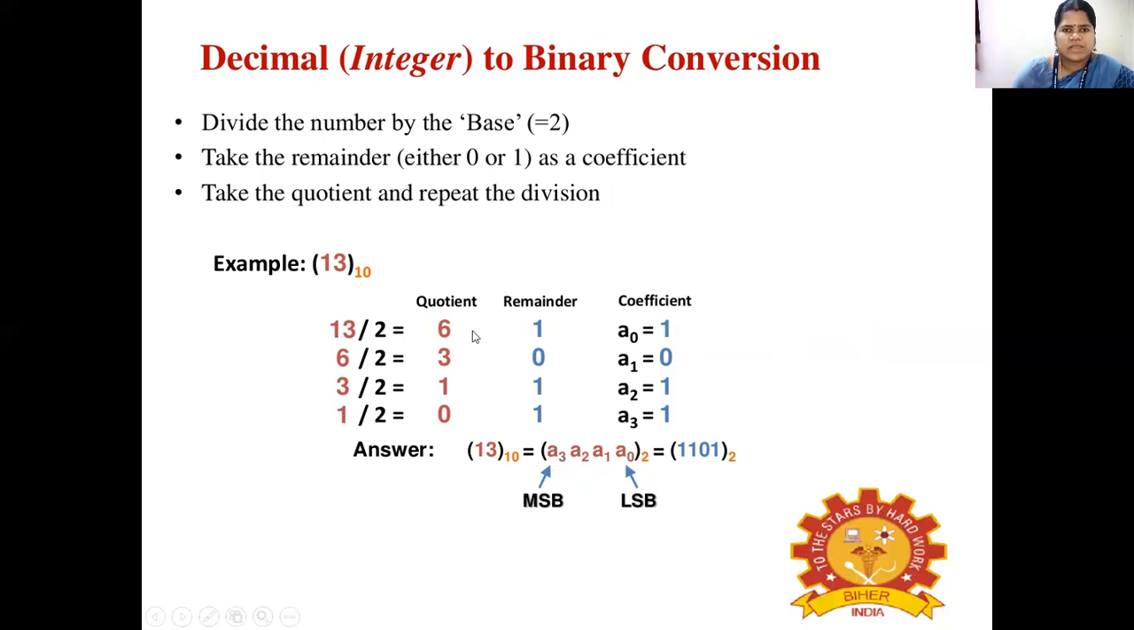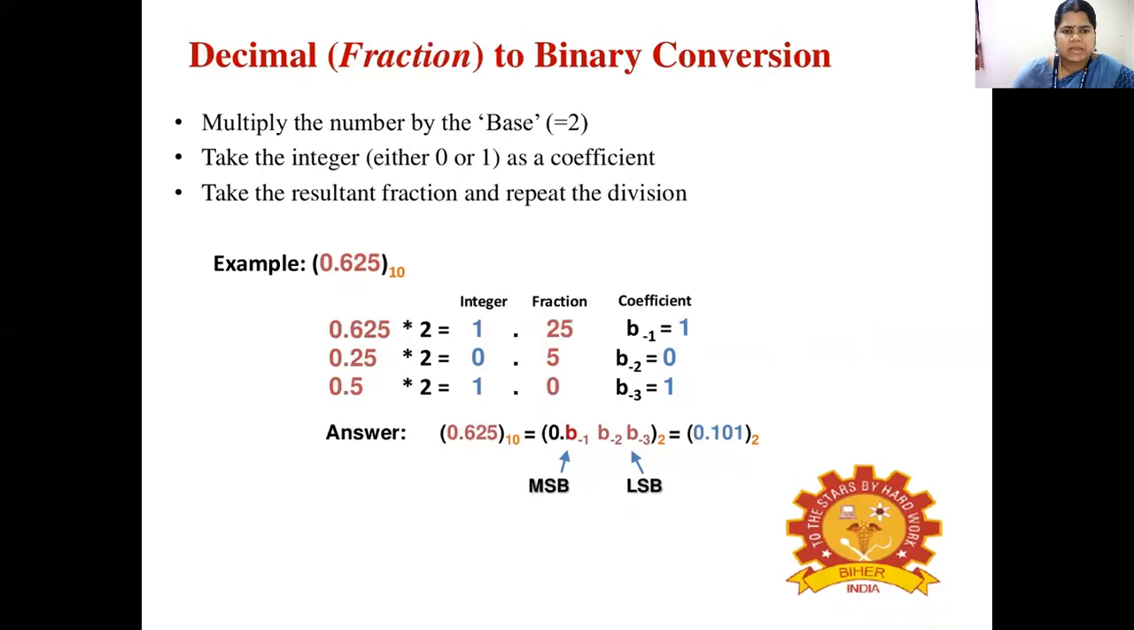So this is how a decimal number is converted into a binary number in terms of the integer part alone. In case it is a fractional part, let us see another example.